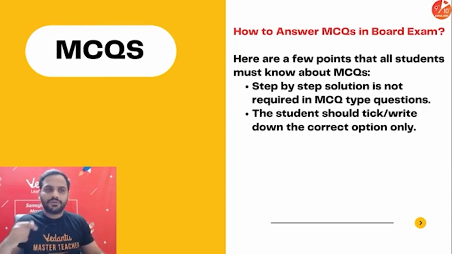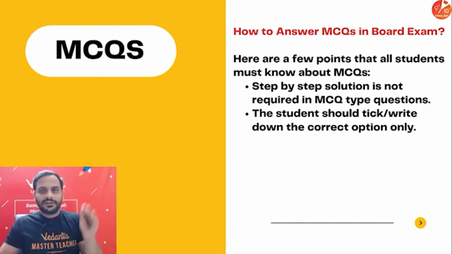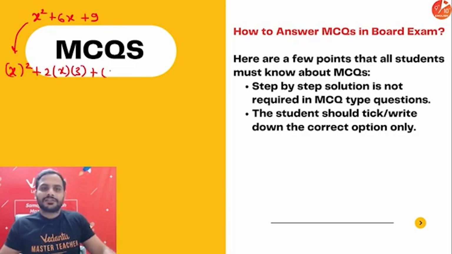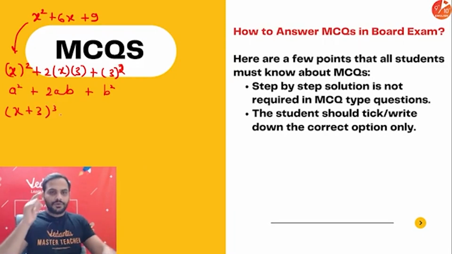Try to understand how to solve questions in small steps. Suppose you're factorizing a polynomial, let's say x square plus 6x plus 9. Instead of writing, okay, it is x square plus 2 into x into 3, this is 3 square, so comparing it with a square plus 2ab plus b square, I can say it is x plus 3 whole square, no need to do all this.